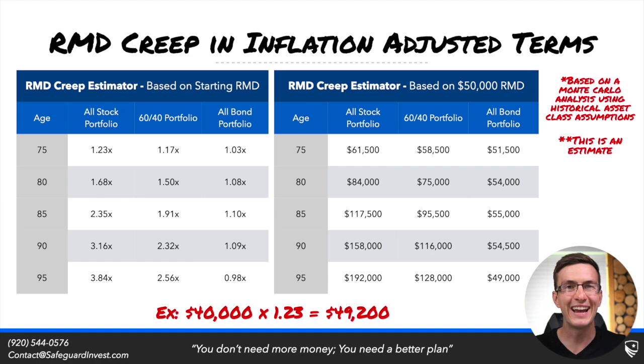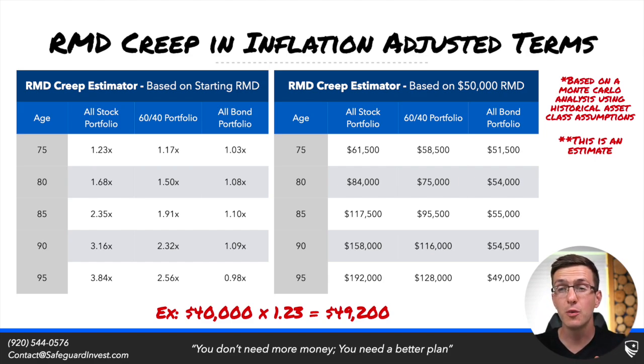Now on the right-hand side of the screen, I took that table with the multipliers that we have on the left-hand side of the screen and translated them to a dollar amount. So we're looking at a starting $50,000 RMD. And now you can start to see how this RMD creep transforms those RMDs in current dollars through time.